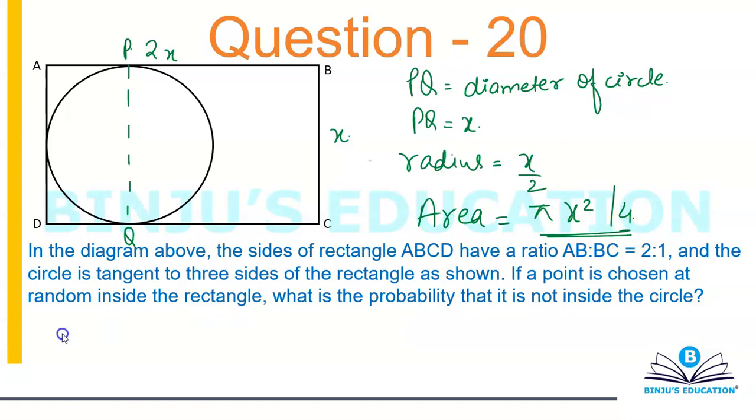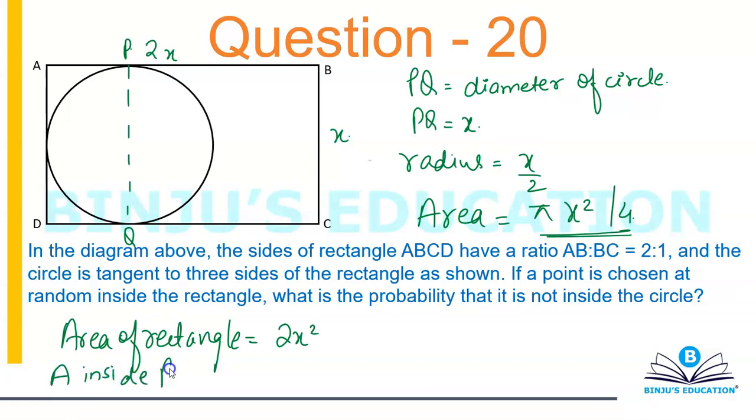Area of rectangle is length into breadth, which is 2x square. Now the area which lies inside the rectangle but not inside the circle, area inside rectangle but not inside circle, will be 2x square minus pi x square by 4.